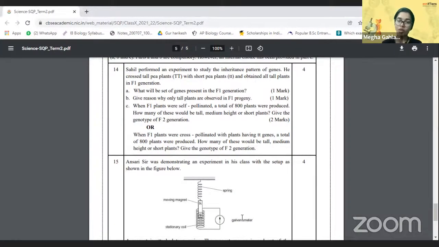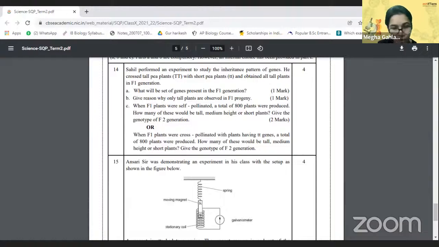When F1 plants are cross-pollinated, now remember, F1 plants are cross-pollinated with the plants having the small t's. That means this is a back cross. This is a test cross or a back cross where the F1 generation is being crossed with the parental pure line homozygous generation, and a total of 800 plants are produced there as well. Now how many of these would be tall, medium, or short plants? And you have to give the genotype. No medium, tall 400.